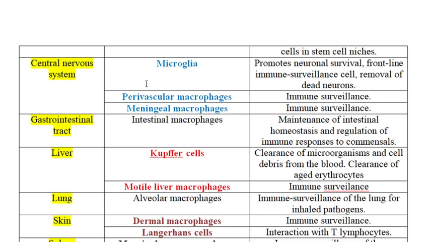Next, the central nervous system has three resident macrophages. The perivascular and meningeal macrophages are responsible for immune surveillance, and the microglial cells are responsible for the removal of dead neurons.